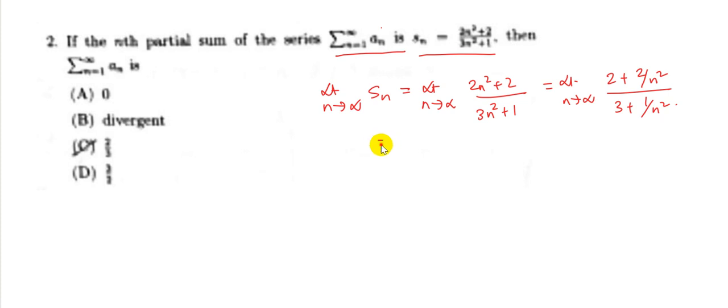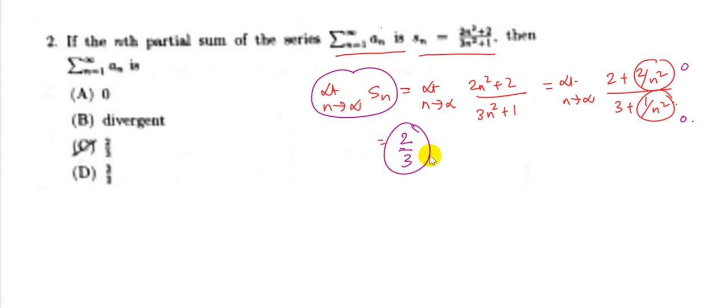And then when n goes to infinity, these two terms go to 0. So that means this becomes 0, this becomes 0. So this becomes equal to 2 by 3. So that means the limit of this sum as n tends to infinity is equal to 2 by 3.